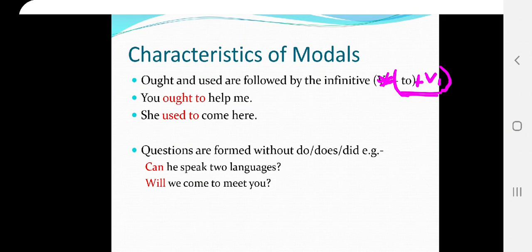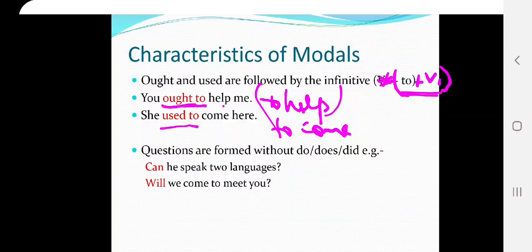So with ought and used, we can't use the bare verb. I ought to, they ought to, I used to. Whenever we form a sentence with ought to and used to, the verb is followed by the infinitive form, like ought to plus help. So: you ought to help me. To help, to come, it's an infinitive form.